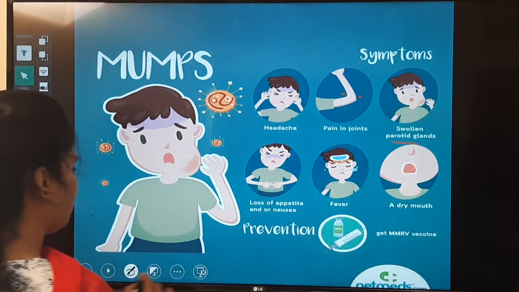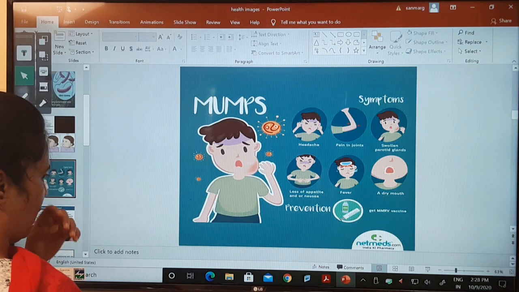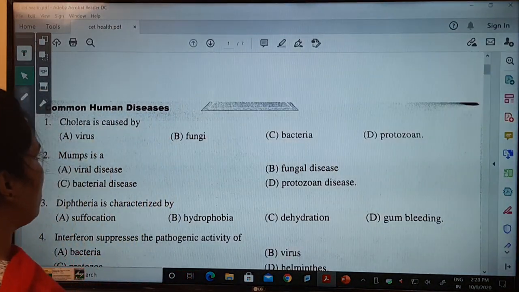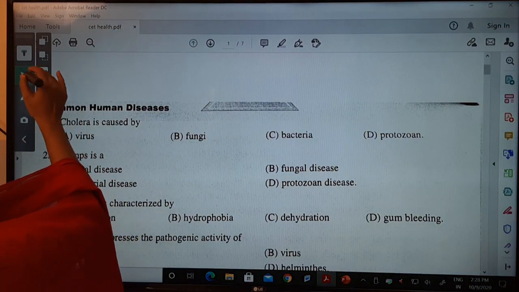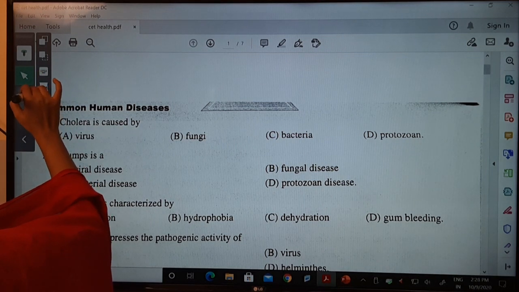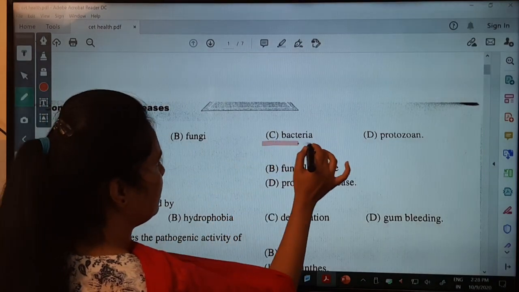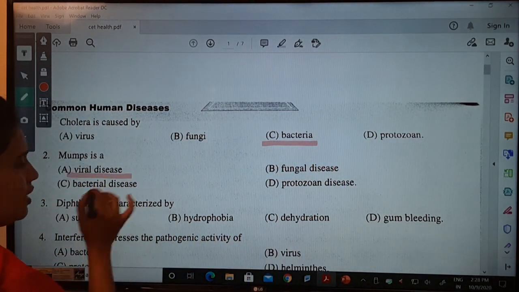Okay, next we will move on. So everybody got to know, and the answer is here. It is a bacterial disease. It is a viral disease.